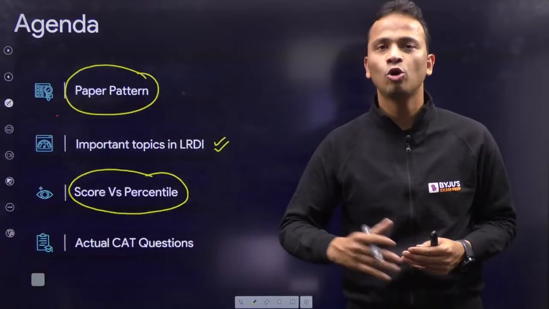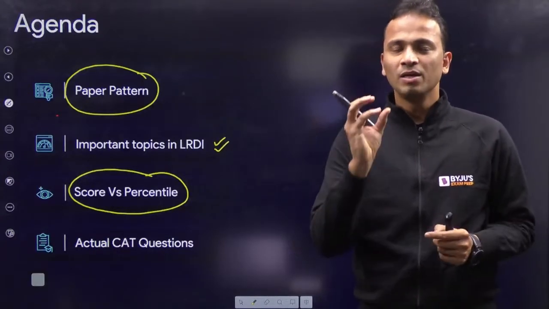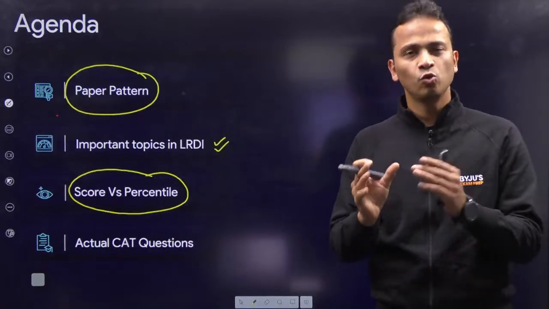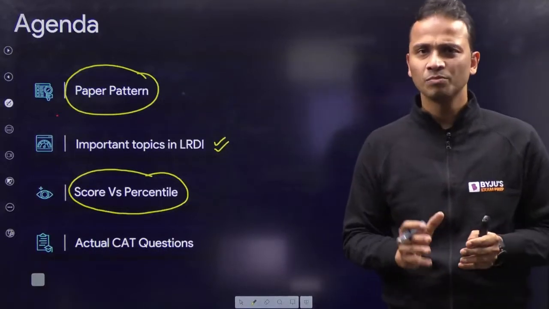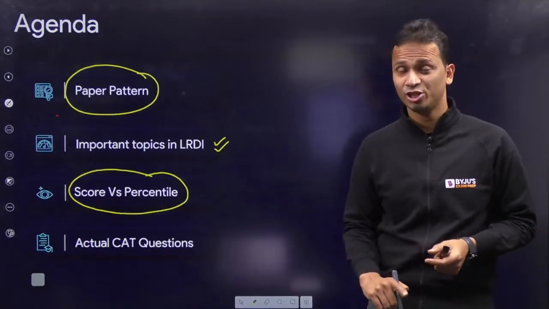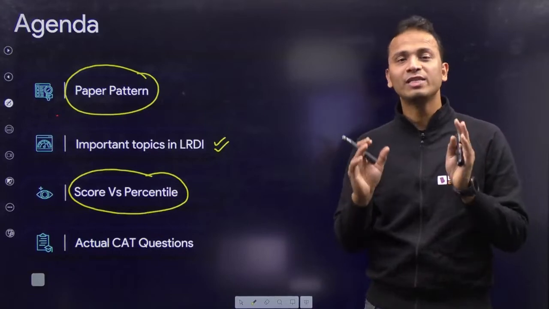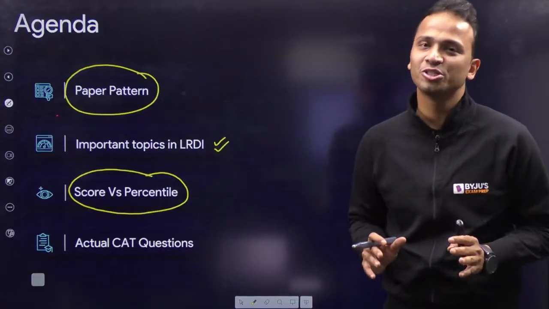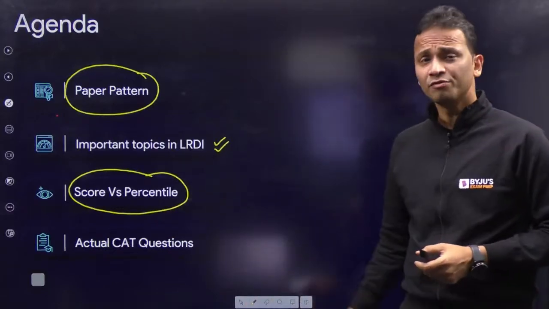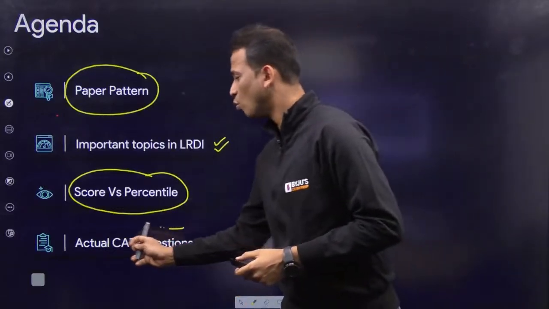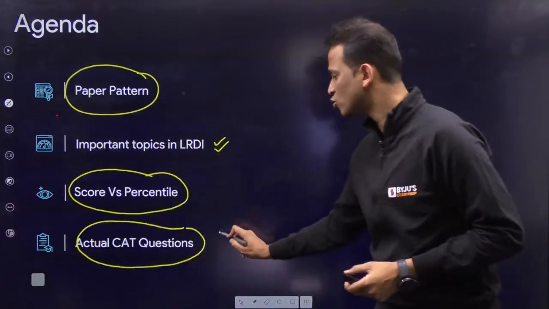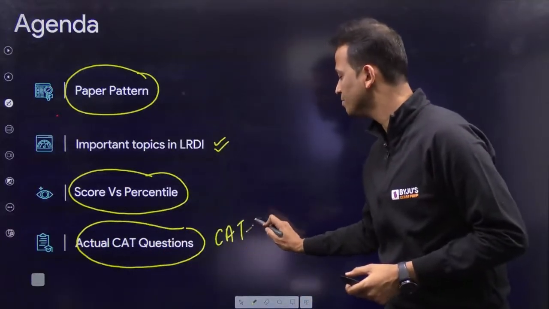You don't have to attempt all the 4 sets. We'll look at what should be a target number of attempts in the LRDI section by attempting a bare minimum number of questions with decent accuracy. So I'll remove that pressure of attempting all the questions in the LRDI section. Finally, I have picked up one set from CAT 2022. We will do one set from CAT 2022.